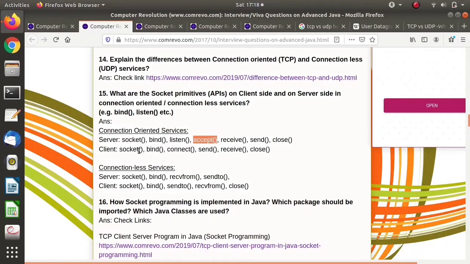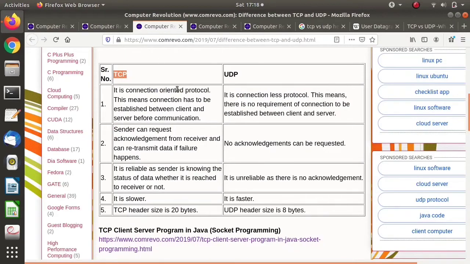While in connection less services there is no three-way handshake, so there is no listen, no accept, and no connect. Here you can see socket and bind, but there is no listen or accept, and on the client side there is no connect method. So the major difference between TCP and UDP is that TCP is connection oriented, that is, a connection is established between client and server or sender and receiver, while UDP is connection less, that is, no connection is established between them.